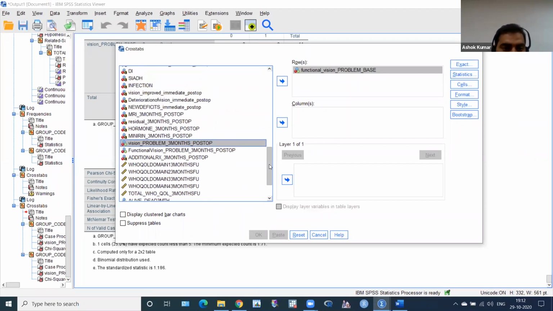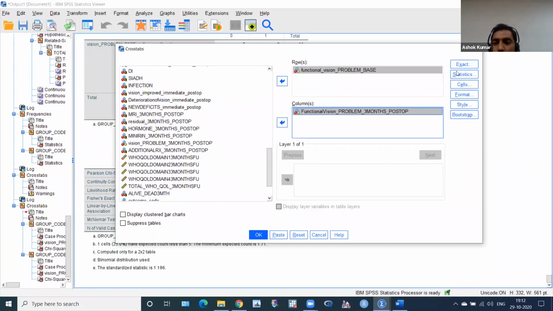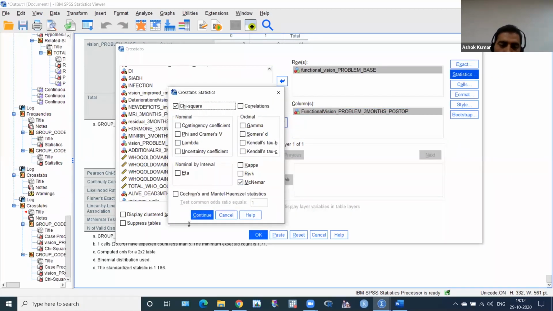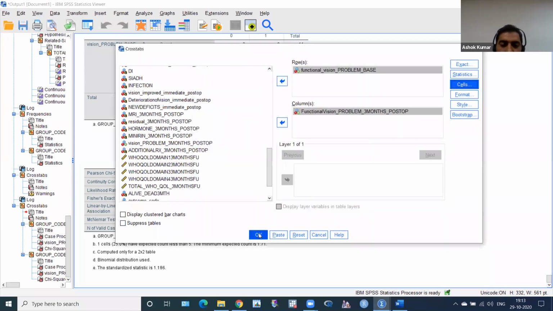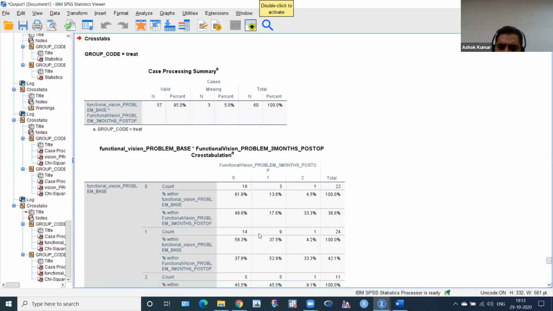Where is the 3-month functional vision? Yeah, this one. We have already chosen exact statistics, McNemar and chi-square, and cells. We have already column; you can tick row. There is no problem. Okay, I have ticked row. Very good. Then click continue, and you can tick whatever you want. This is triple: 0, 1, 2. Mild and moderate problem in functional vision, also 0, 1, 2.